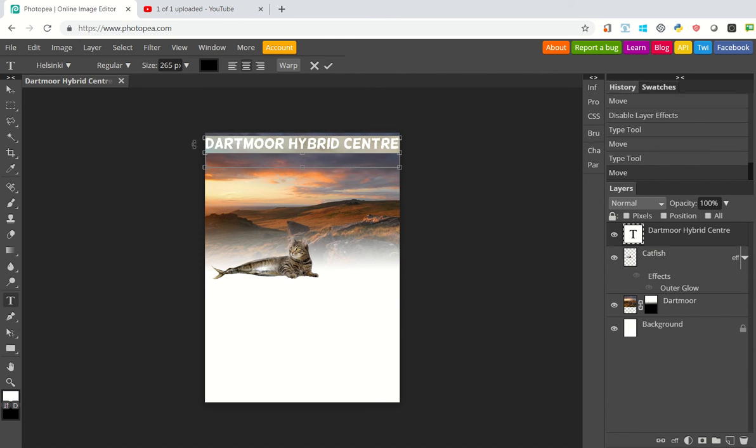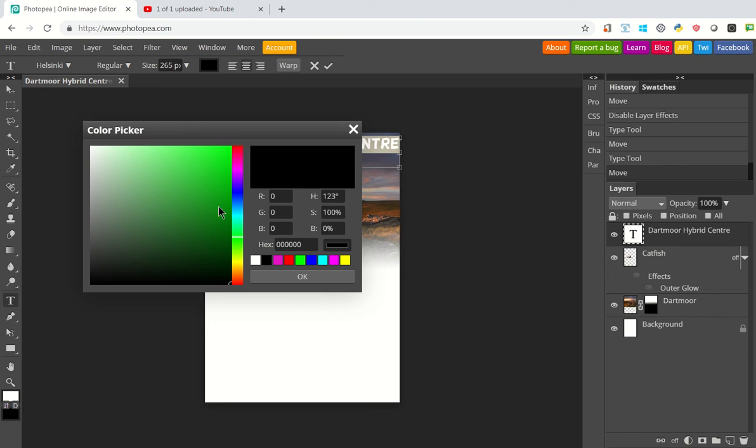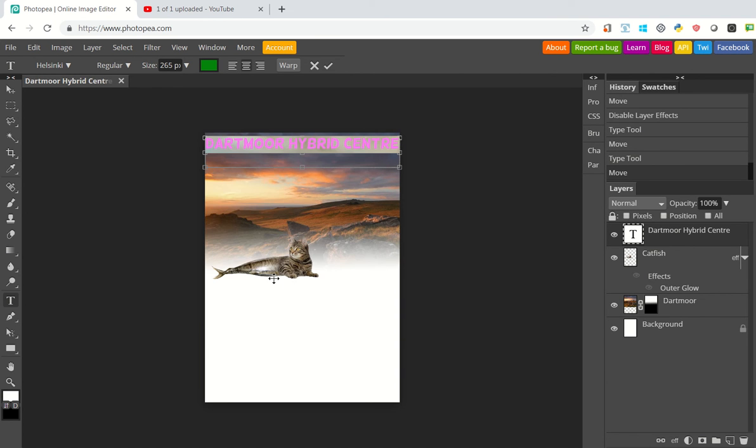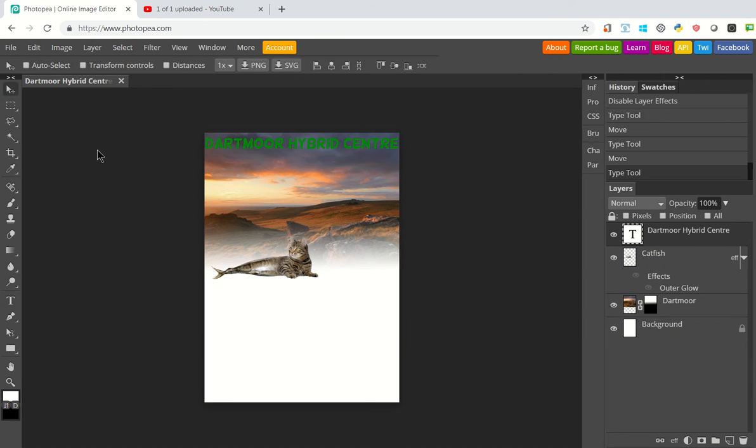Here we go, and it's black, so I'm going to go for green because it's a kind of zoo, so I was going to go for that kind of effect there. Obviously, you'd note that it's quite faded until you come into the white, but there are things I can do there to fix that. So what I'm going to do is I'm going to find the layer where I've written Dartmoor Hybrid Center. You can see it's a text layer.